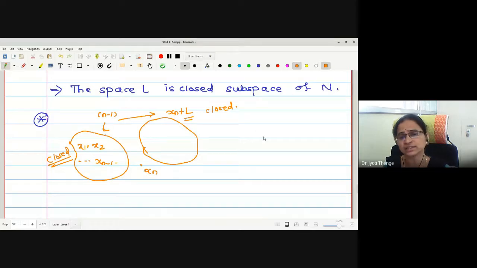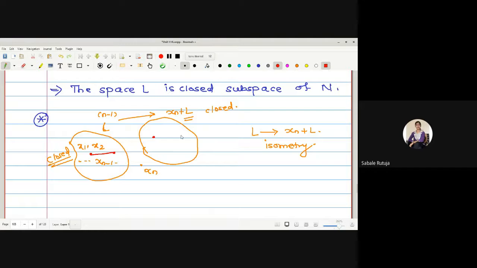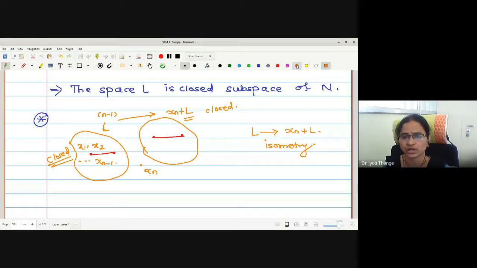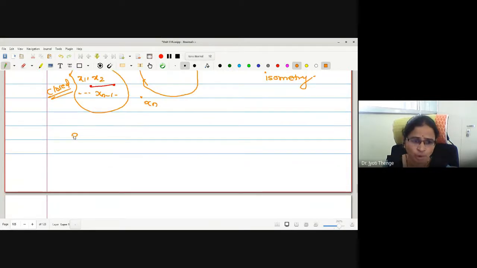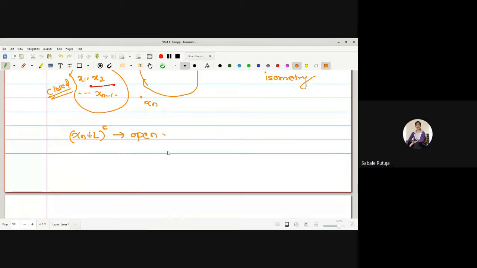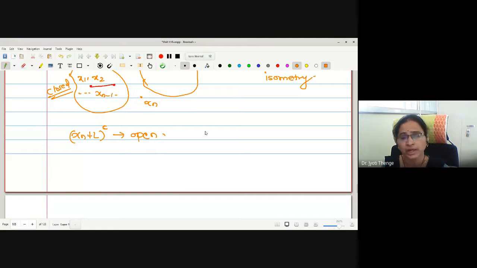What about the map from L to xn plus L? Is it an isometry also? Yes, ma'am. Why is it an isometry? Suppose I take two elements and calculate the distance; the distance is preserved. Therefore, this transformation from L to xn plus L is an isometry, and xn plus L is closed. What about the complement of xn plus L then? Is it open? Open, right?